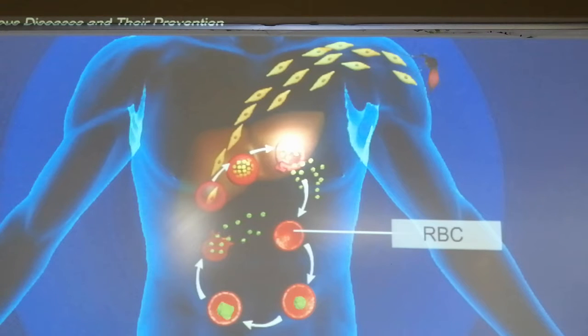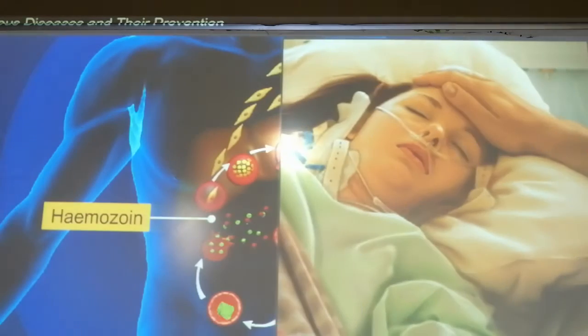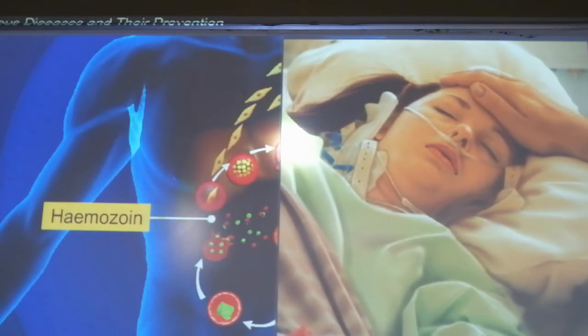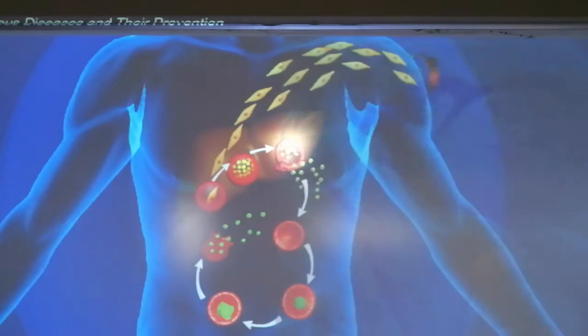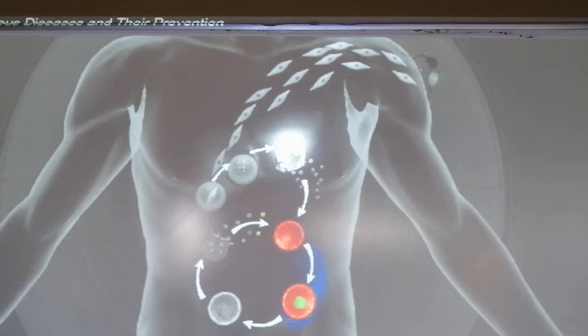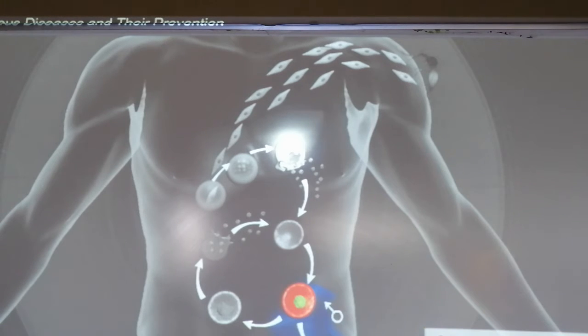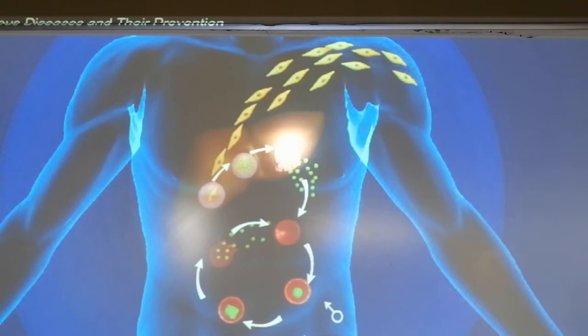Once the rupture of RBCs happens, they release a toxic substance called hemozoin. This hemozoin is responsible for the chill and the high fever recurring every 3 to 4 days. So this is a very toxic substance which is released during this life cycle. What is happening over here is that male and female gametocytes are developing inside the human body itself.